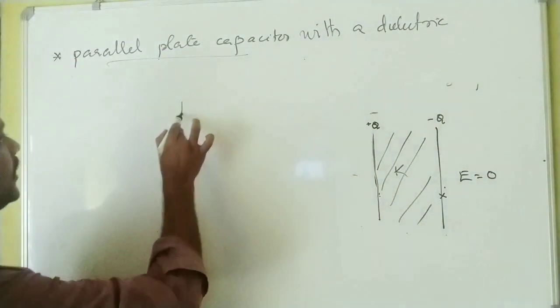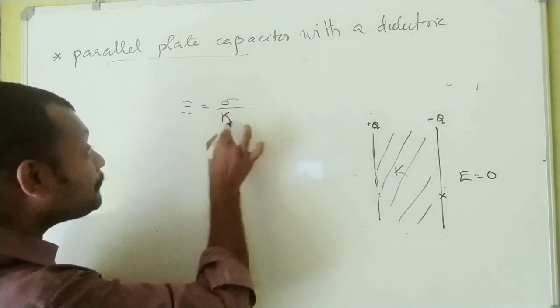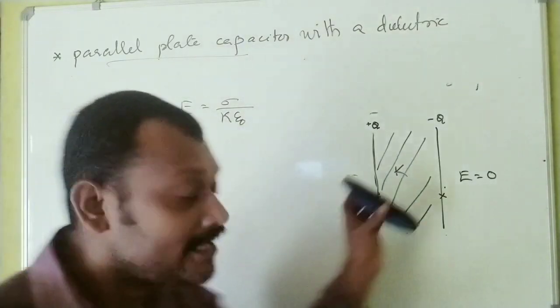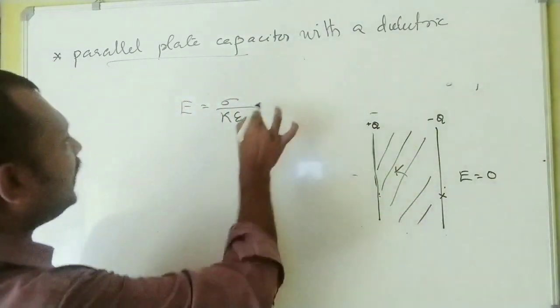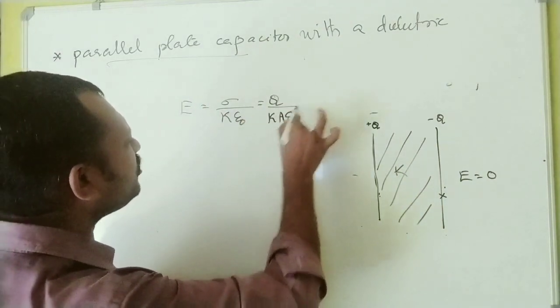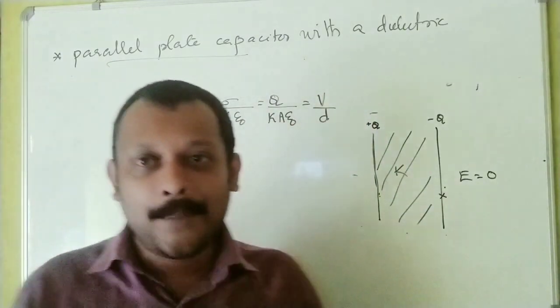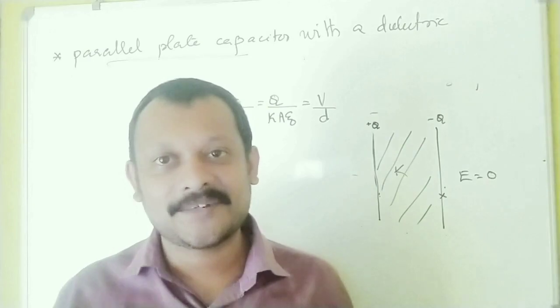The electric field between the plates is equal to sigma divided by K epsilon 0. K, what is K? Dielectric constant, right? That is equal to Q divided by K A epsilon 0, which is equal to V by D. What is V? Potential difference between the plates, and D is the separation between the plates.